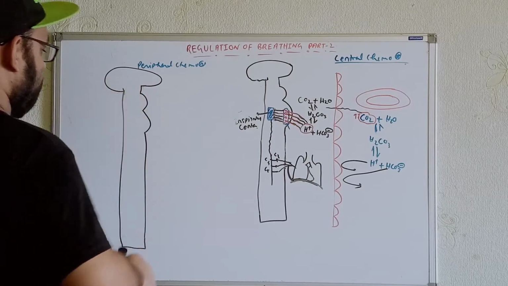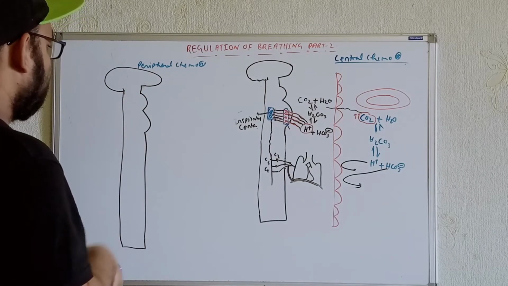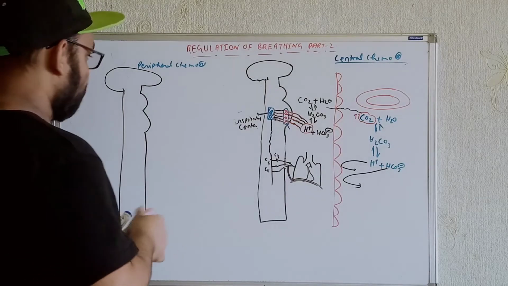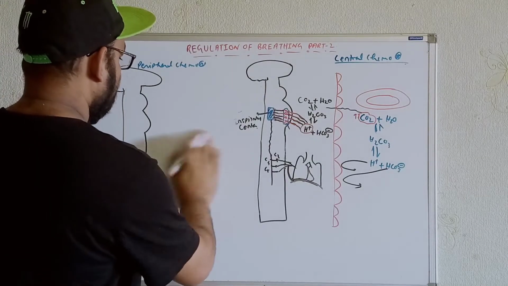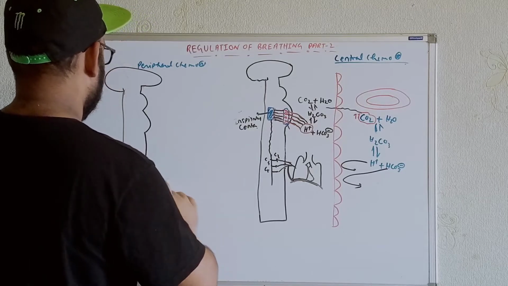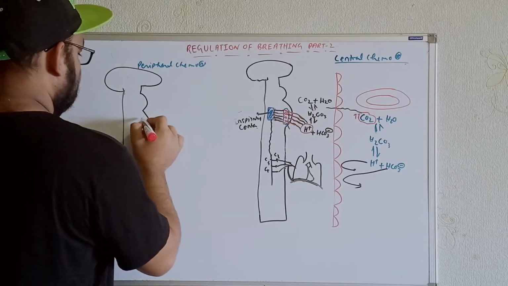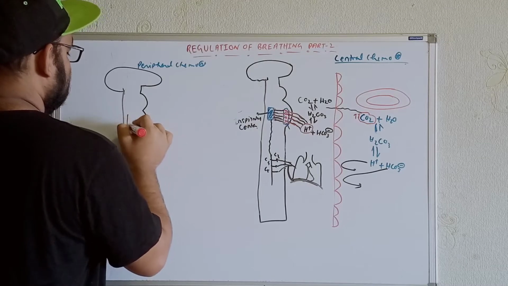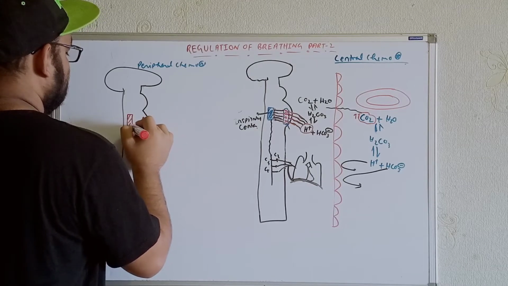Okay. What type of peripheral chemoreceptors will we get? For that I have to draw the heart over here. We already have the central chemoreceptors, which are present over here, and these are the inspiratory centers, centrally present over here.